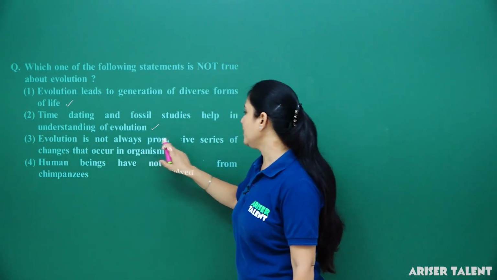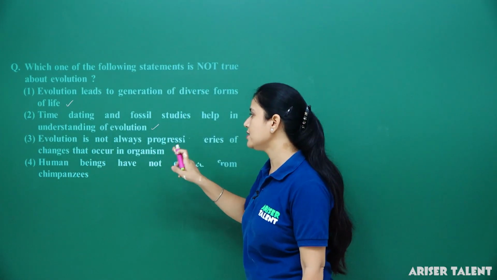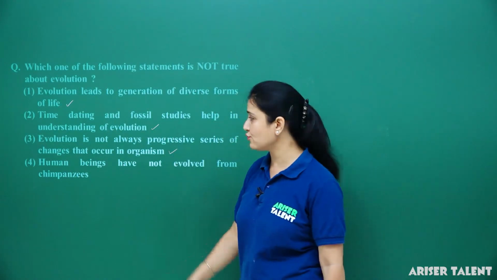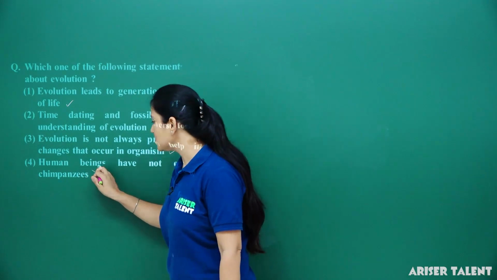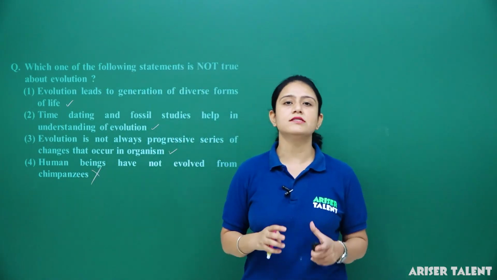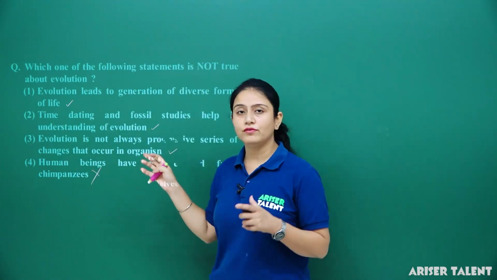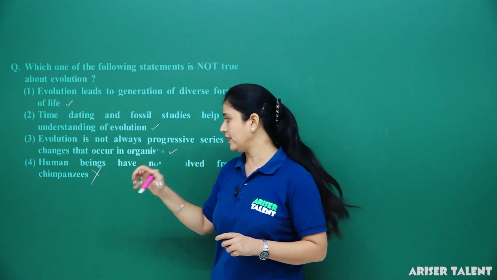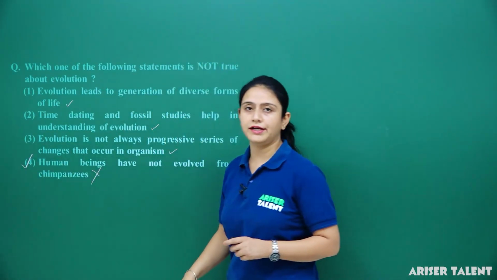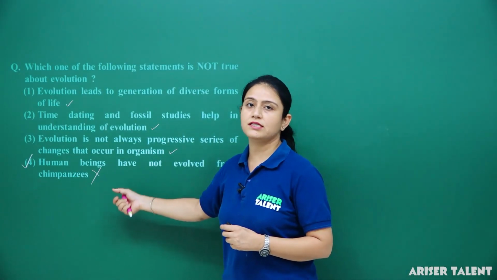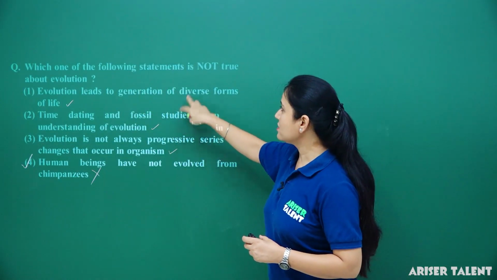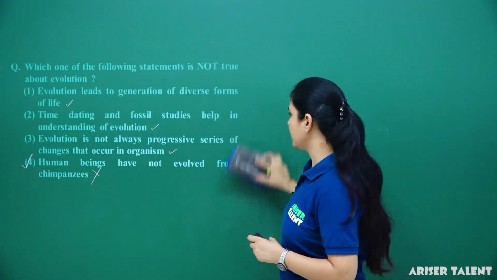Evolution is not always progressive series of changes that occurs in organisms. It's also true. Human beings have not evolved from chimpanzees. It is a wrong statement because generally human beings are evolved from the chimpanzees only. Okay, so the fourth option is the correct statement here, that human beings have not evolved from chimpanzees. So only this statement is not true in the given statements.